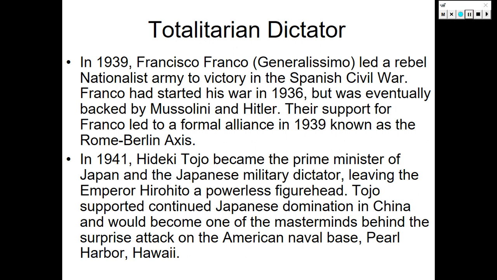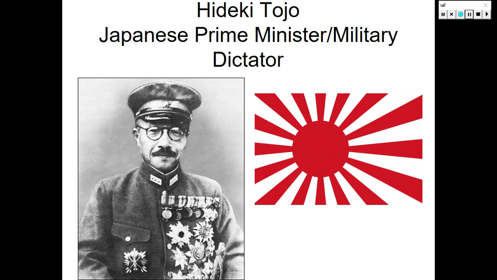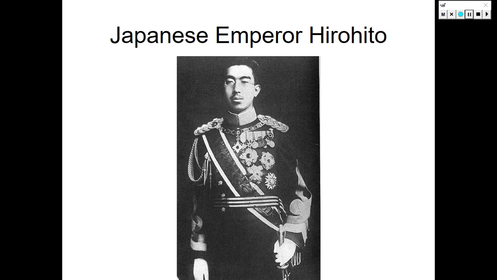Tojo supported continued Japanese domination in China and would become one of the masterminds behind the surprise attack on Pearl Harbor, Hawaii, that will pull America into the war. Here we have Generalissimo Francisco Franco, and here we have Hideki Tojo, Japanese Prime Minister and military dictator. And then this is Emperor Hirohito.